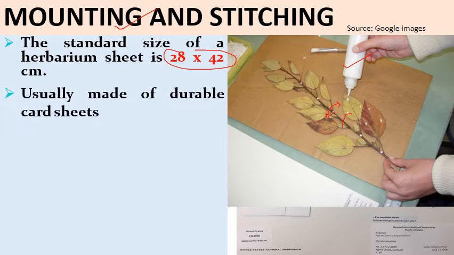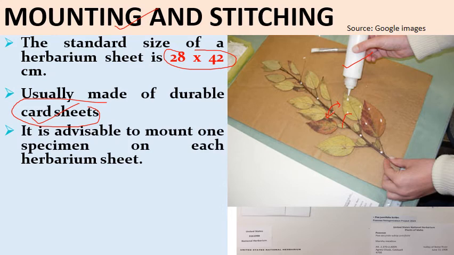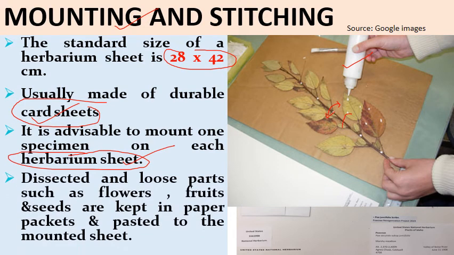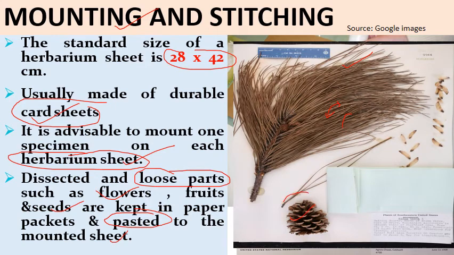They are usually made up of durable card sheets. जो herbarium sheets हैं वो durable card sheets से बनी होती हैं, and it is advisable to mount one specimen. एक ही specimen को हम एक sheet के ऊपर mount कर सकते हैं. And the dissected और जो loose parts होते हैं plant parts such as flowers or fruits or seeds, they are kept in paper packets. उनको हम paper packet के साथ paste कर देते हैं sheet के ऊपर. So like this we can see this is the female cone of Pinus. इसको भी हम इसी के ऊपर plant parts को mount करते हैं.